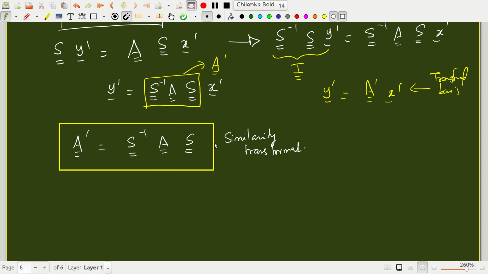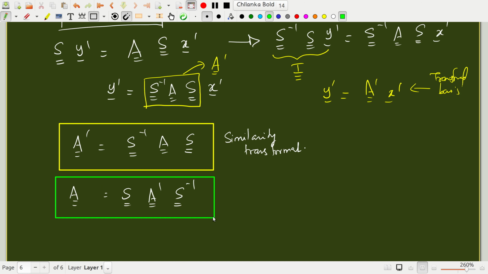Of course, I can do a similar thing. I can first pre-multiply by S and post-multiply by S inverse to find that A is S A prime S inverse. So these are two sides of the same coin. It's not difficult to understand these two things. They are equivalent, so you can go from one basis to another. The linear operator changes in this fashion.